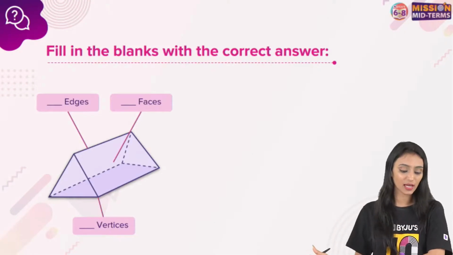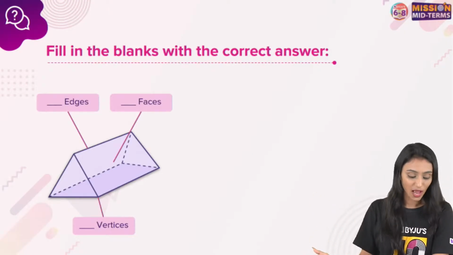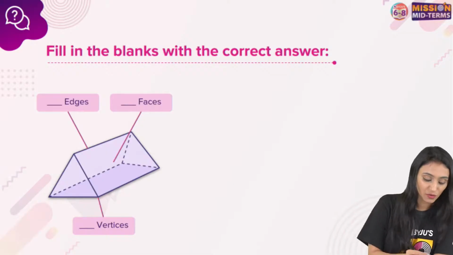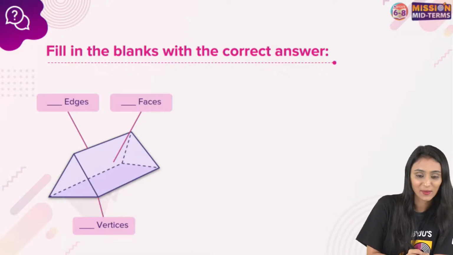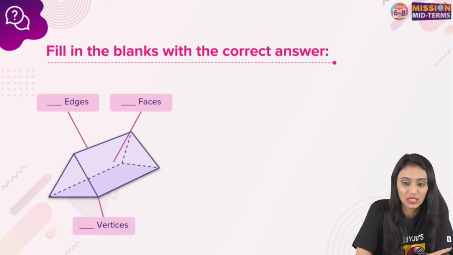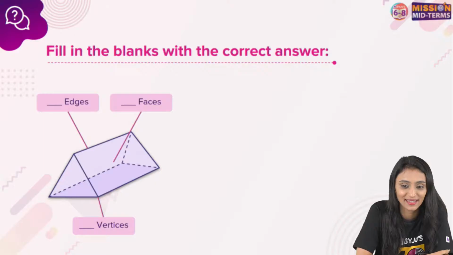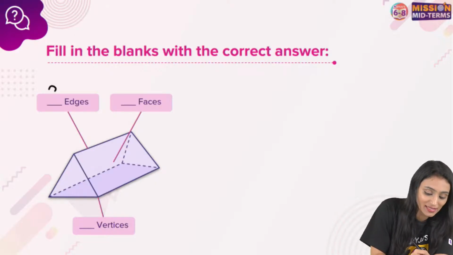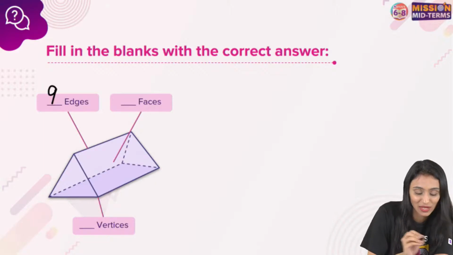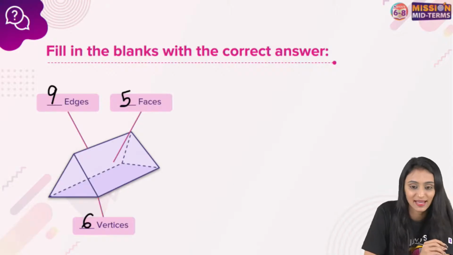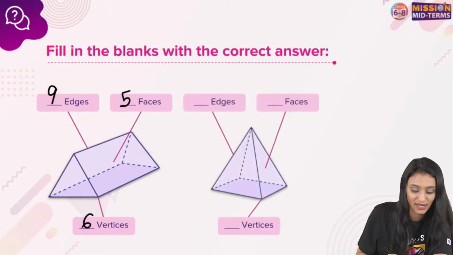Fill in the blanks with the correct answer. Here, you can see this figure, this prism. How many edges does this have? So, if you count the number of edges. Yes, Srishti. Quiz, don't worry. We will come up with that. Yes, the number of edges over here is basically 9. Different answers I can see. 9 edges are here. And if you talk about the faces, that is 5. And vertices over here are 6. Yes, Aisha, correct. That's 6. Yes. Let's move ahead to the next figure.